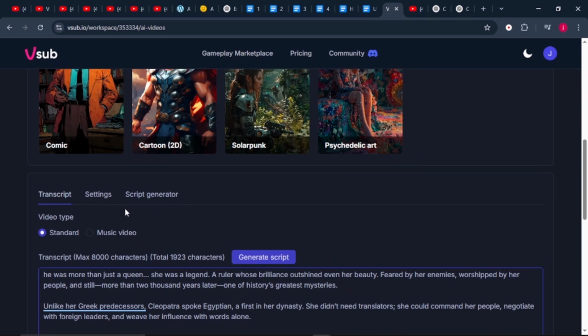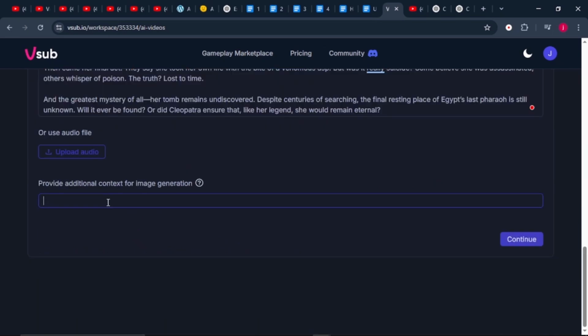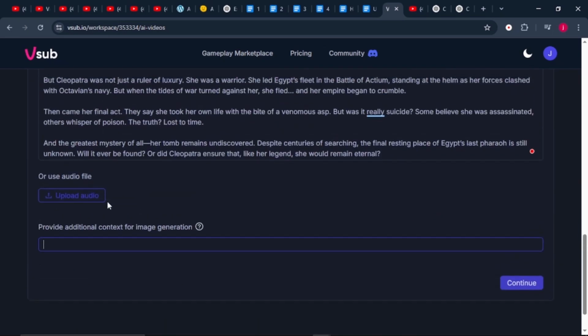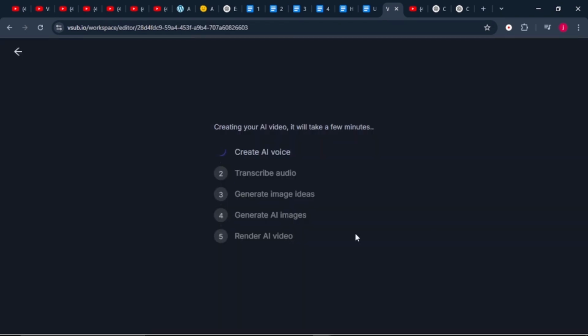these other key features. So on additional context for image generation, we'll put in keywords like history and history enthusiasm. And from there, what we simply have to do is just click on continue. And from there, we'll wait for the AI to create a video for us, transcribe the audio, generate images, and give us a full video.